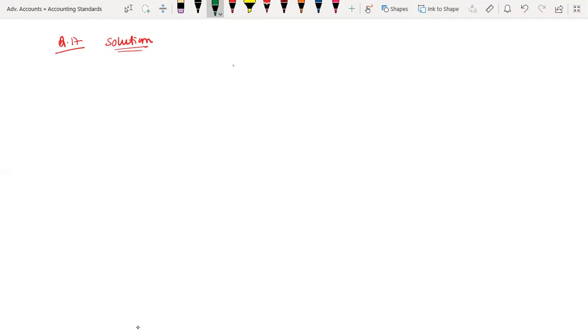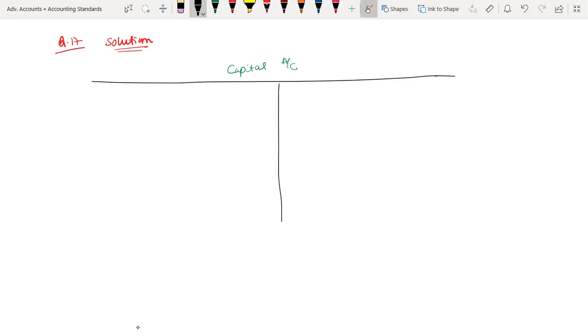To start with, first is the capital account. Here there are 3 partners. Therefore, keep the capital account open for 3 partners, for some 6 lines.